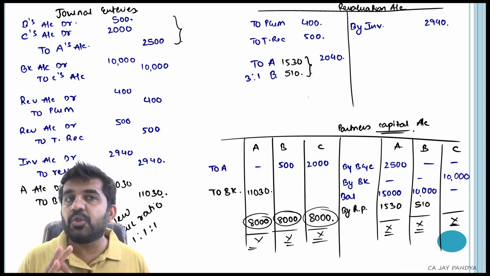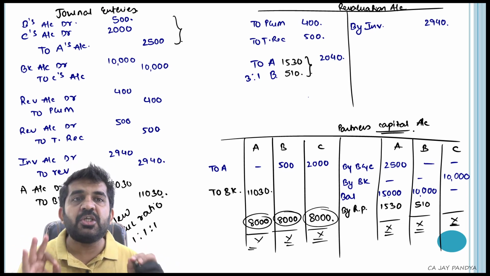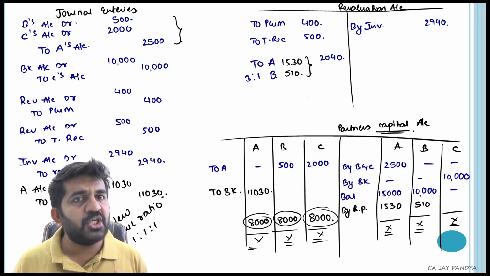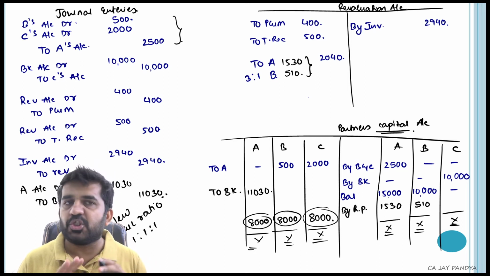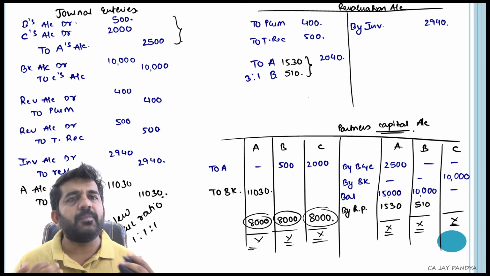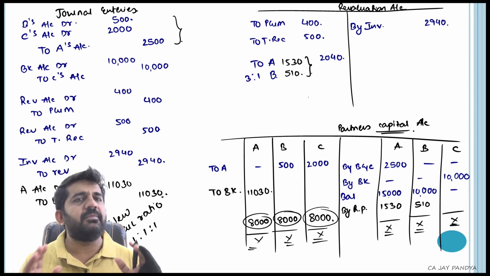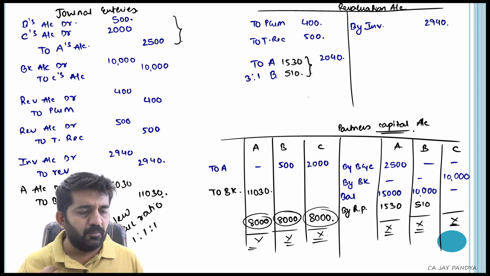Don't go upon the book answer. The book answer is also not incorrect. They have just assumed that goodwill was brought in cash. I am just assuming that goodwill was adjusted through capital accounts. It is not given in the sum, so you can assume anything. Both assumptions are correct. The answer will be different, but both answers are correct.